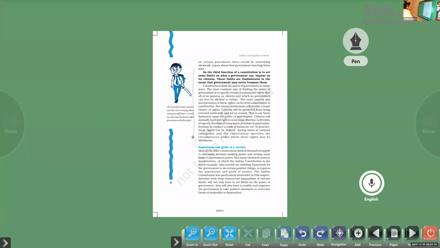Clear? Here, the exact content and interpretation of these rights varies from constitution to constitution, but most constitutions will protect a basic cluster of rights. That's what I told, that different meanings are there for the different rights. Citizens will be protected from being arrested arbitrarily and for no reason. This is one basic limitation upon the power of the government. So no government can arrest its citizen without any reason. It's basically termed as arbitrary arrest.